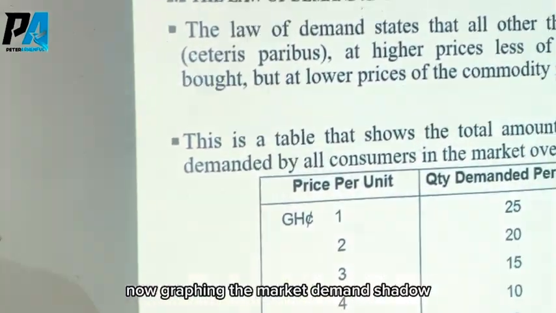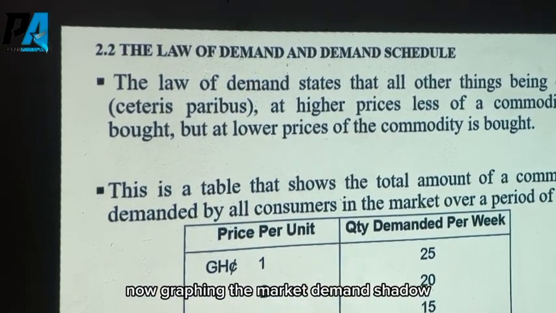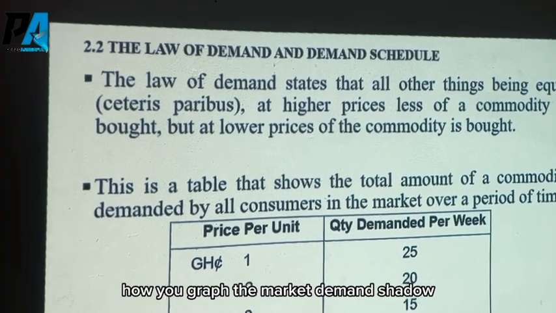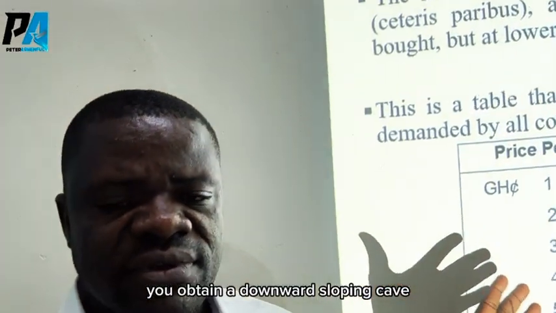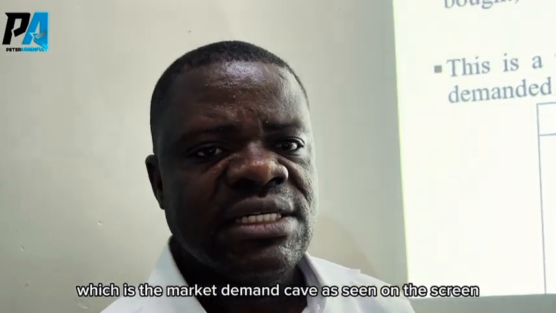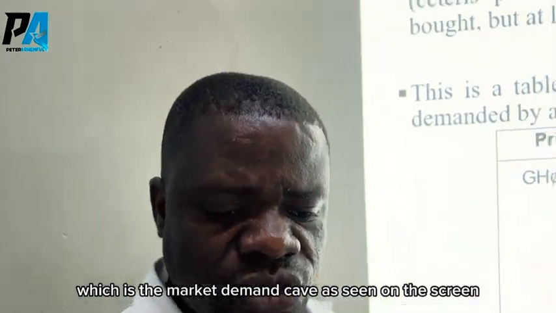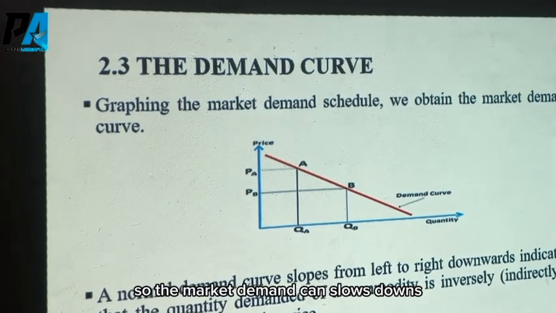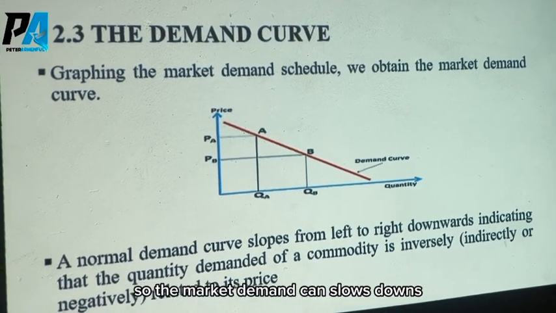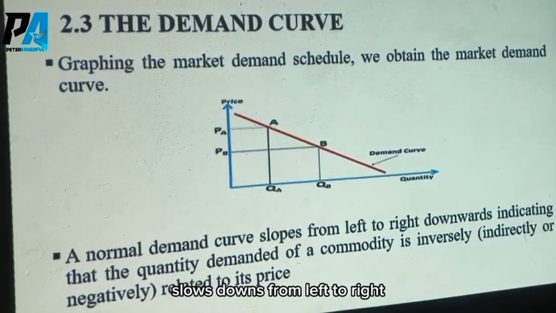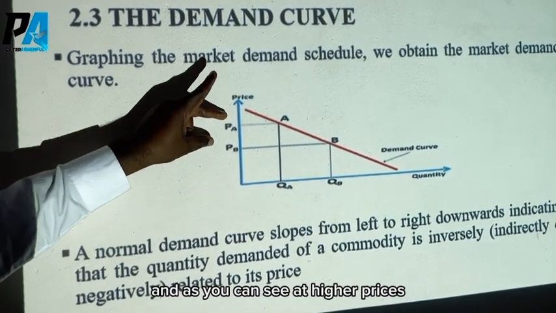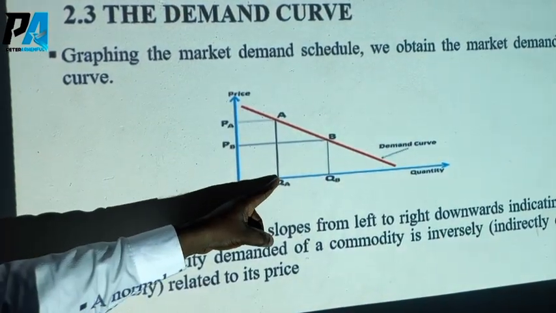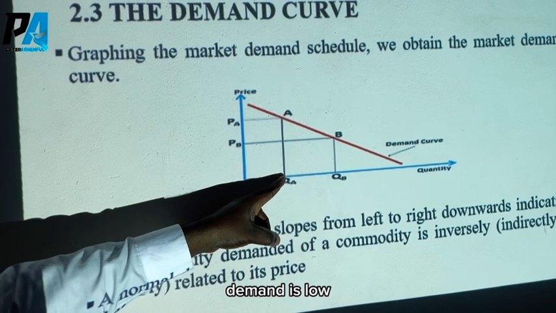Now, graphing the market demand schedule. When you graph the market demand schedule, you obtain a downward sloping curve, which is the market demand curve as seen on the screen. So the market demand curve slopes downwards from left to right. And as you can see, at higher prices, demand is low.